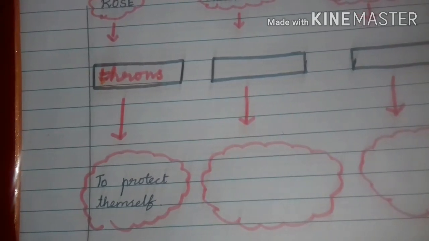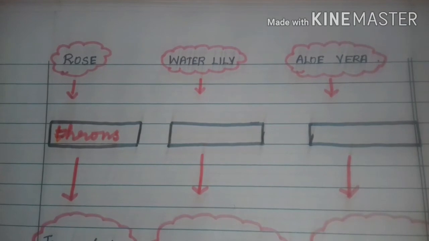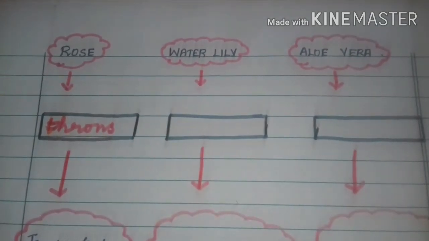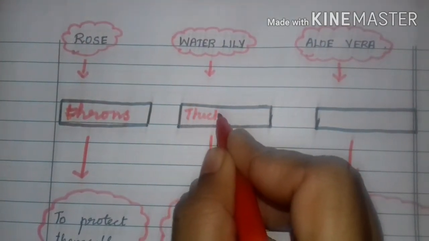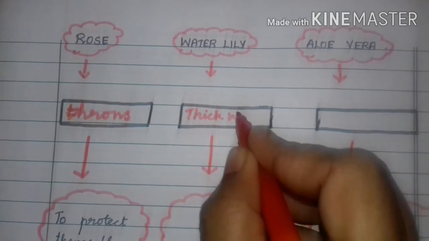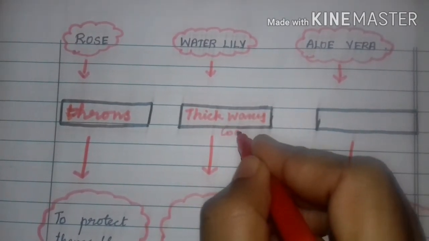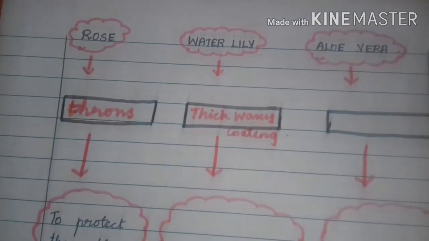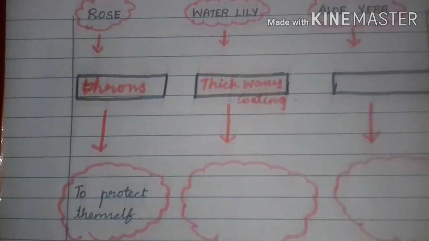Okay. Then what about water lily? Yes. It has a thick waxy coating. What do they have? Thick waxy coating. Okay. Why do they have a thick waxy coating?